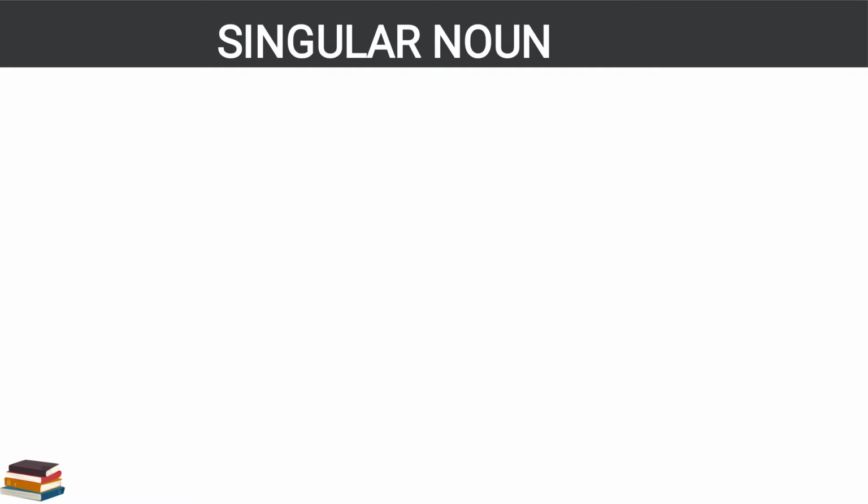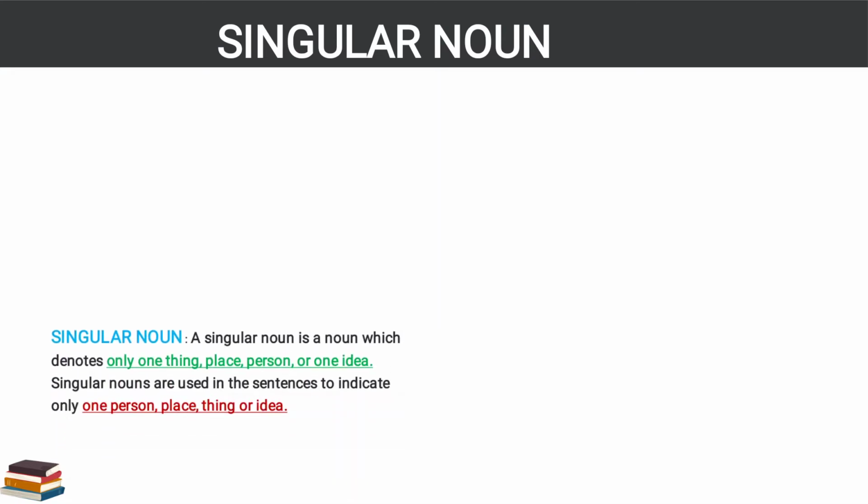Proceeding further, Unit 1 is singular noun. So what is a singular noun? A singular noun is a noun which denotes only one thing, place, person or one idea. Singular nouns are used in sentences to indicate only one person, place, thing or idea. Basically, it denotes a noun where we are talking about one person, one thing, one place or one idea. Now we'll see examples.